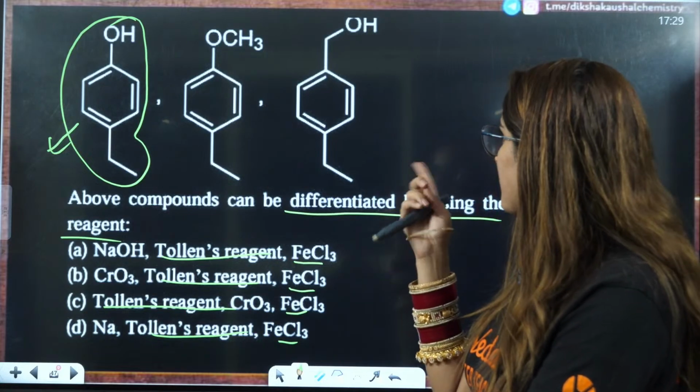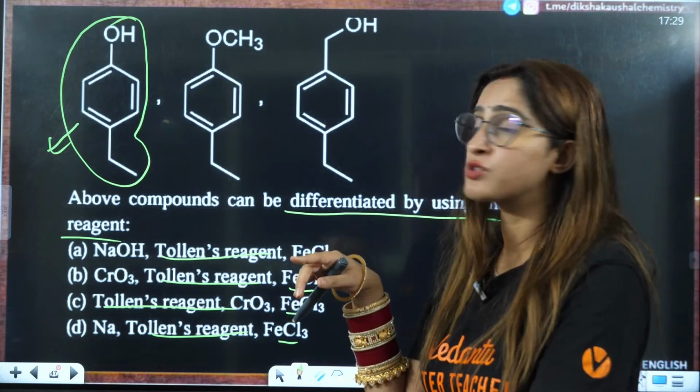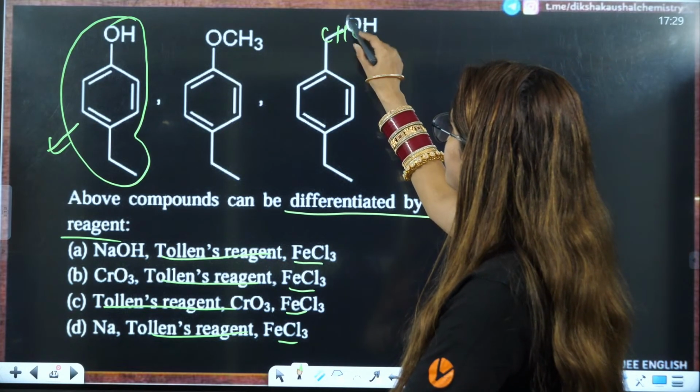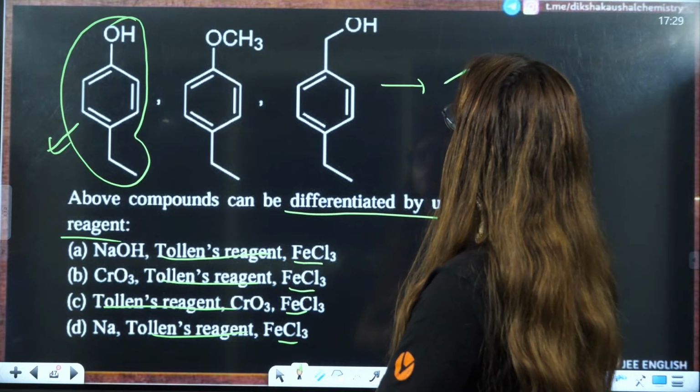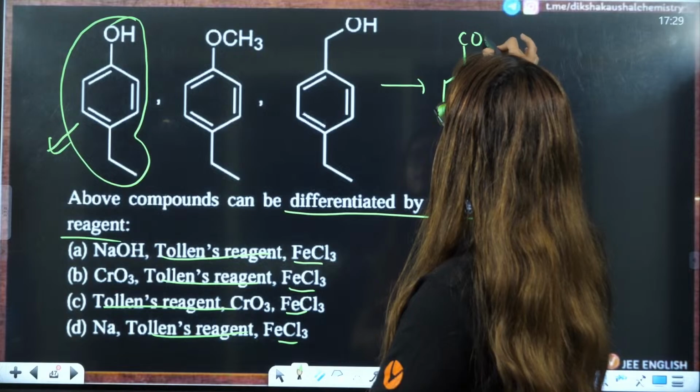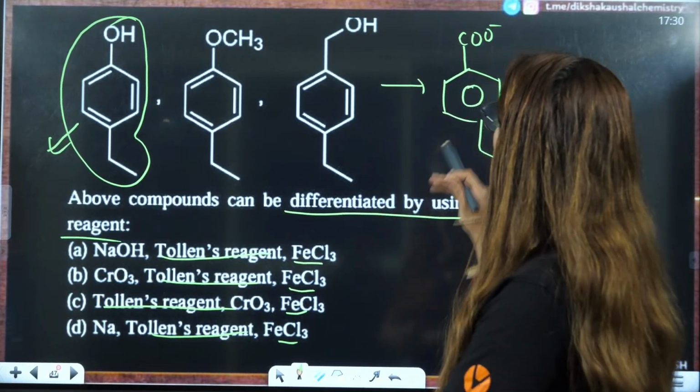So if I choose Tollens reagent first, we know that it is going to oxidize CH2OH. This will be converted, because this is an oxidizing agent, right? So this will be converted.